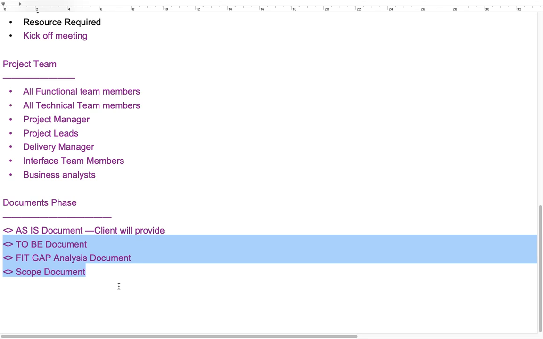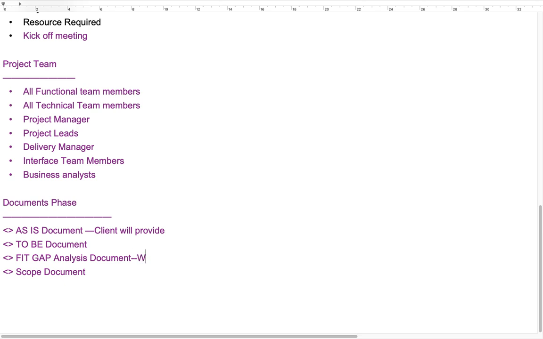Those things are called RICEFW objects. In this case, you have to connect to the ABAPer. W means workflows, R means reports, I means interfaces, C means conversions, E means enhancements, F means forms. For this requirement, you have to connect to the ABAPer, and technically an ABAPer is required. That's the reason that, in real time, ABAPer involvement is a must in case of fit gap.